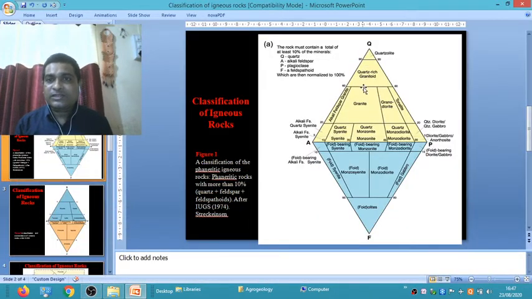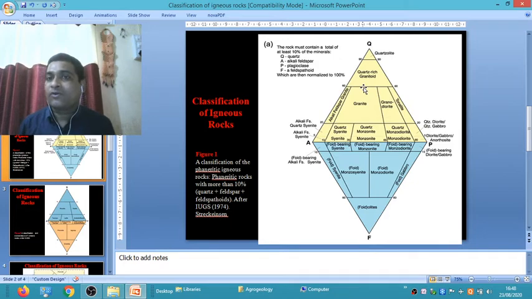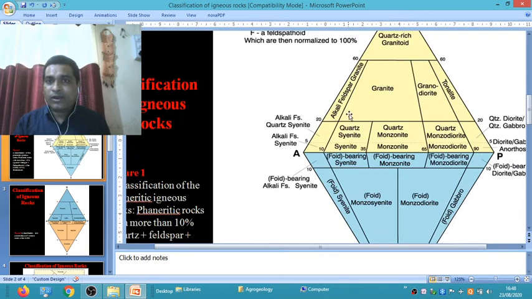Okay, then those igneous rocks with silica between 60 to 90% and the remaining 10 to 40% alkali feldspar are called quartz-rich granitoid. Again, those igneous rocks containing 60 to 90% silica and 10 to 40% of plagioclase feldspar are also called quartz-rich granitoid. On the other hand, the rock having 20 to 60% silica